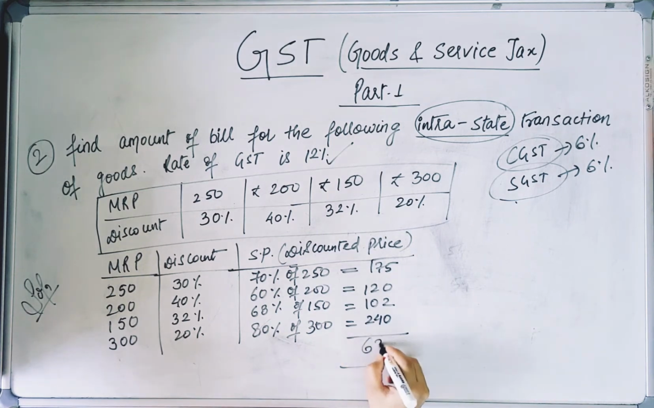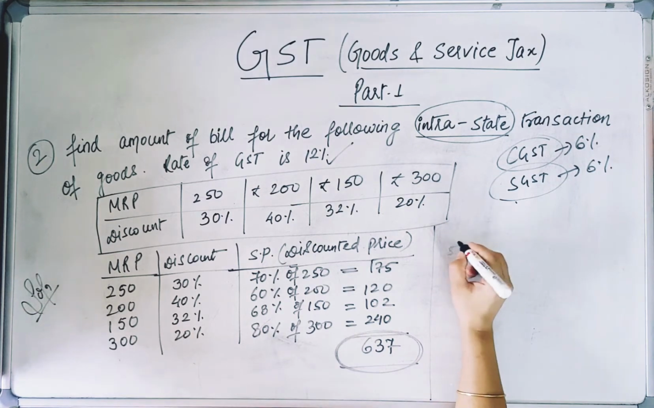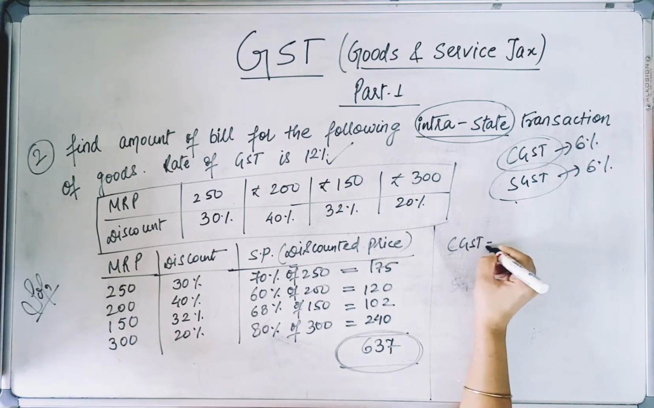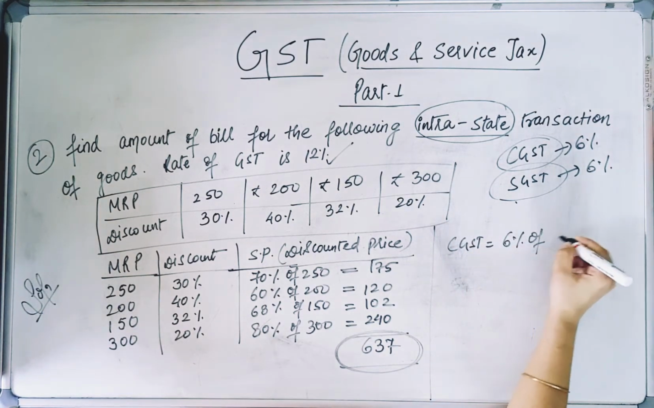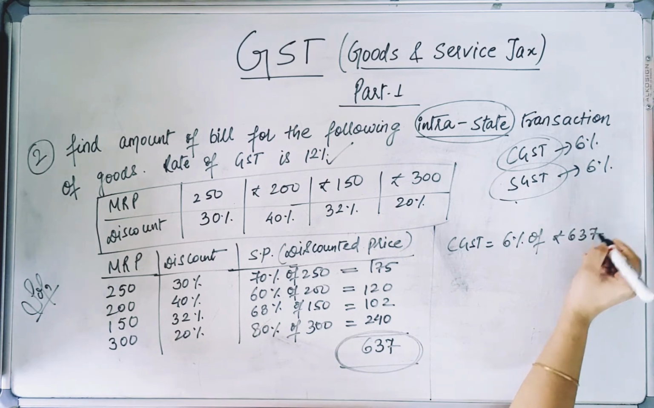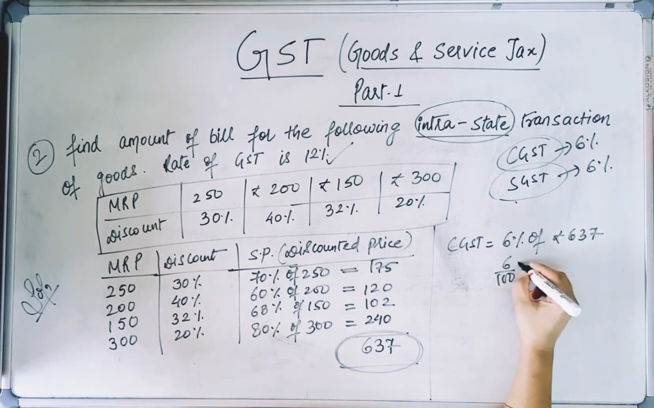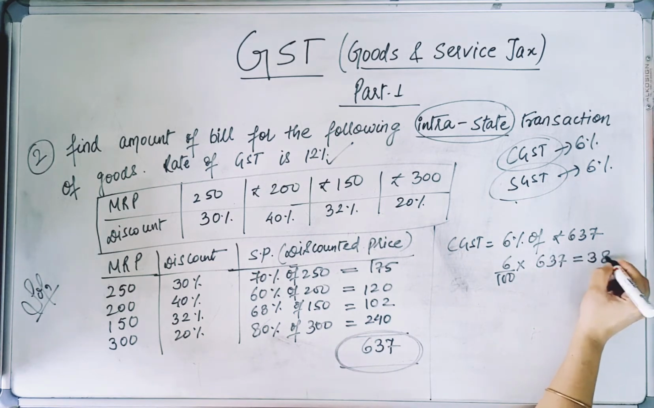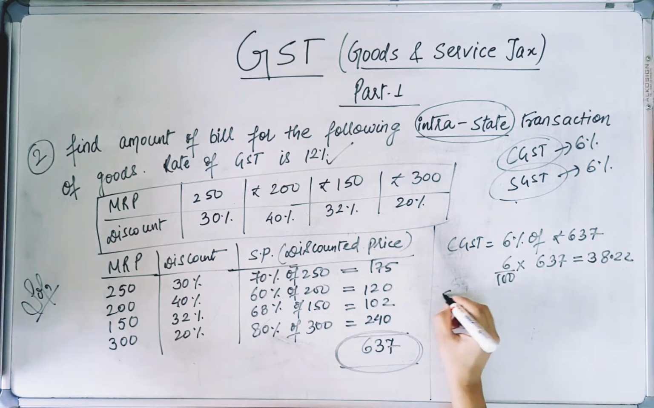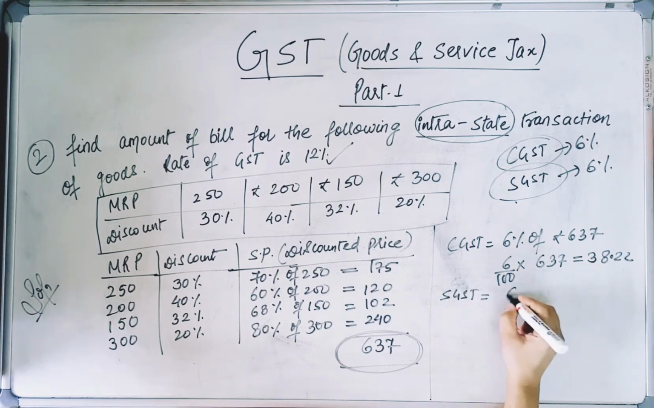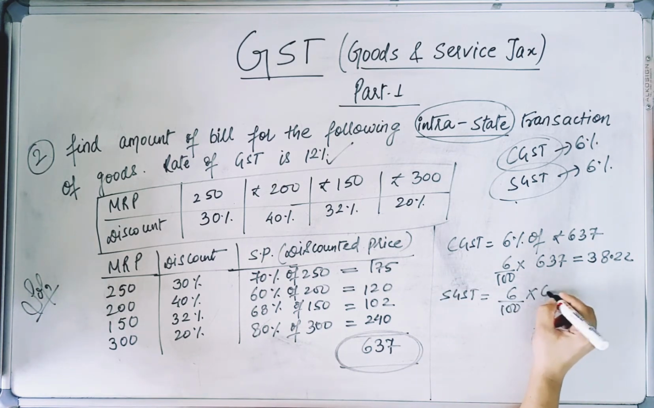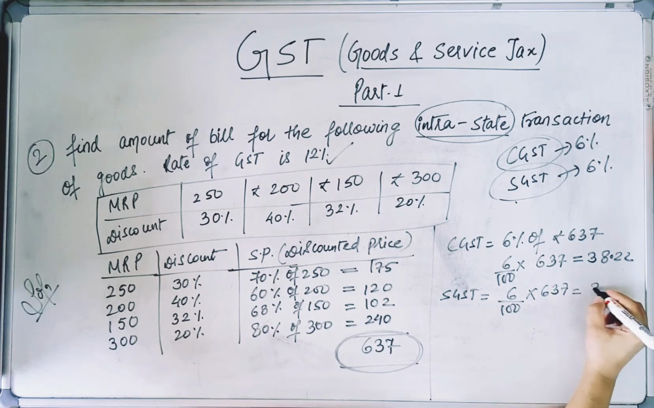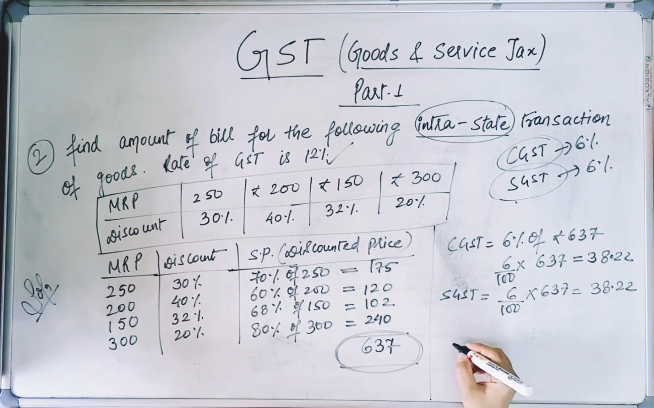So the total amount is 637. Now in this price I have to pay tax. So CGST will be 6% of rupees 637. So 6 by 100 into 637. The answer will be 38.22. Similarly SGST will be 6 by 100 into 637. Here also the answer will be 38.22.